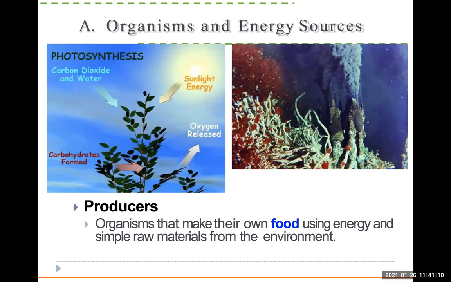So we talked about producers. Here sunlight is reaching, producers are able to take energy from it. But here there's no sunlight reaching, but there is some bacteria that's able to break down these minerals and provide energy to these plants here. And they are also considered producers. Even though there's no sunlight, they're still able to do that. So mostly it's plants, but there is some bacteria that's able to do that. They are organisms that make their own food using energy and simple raw materials from the environment. It's basically able to use only the minerals and do that.